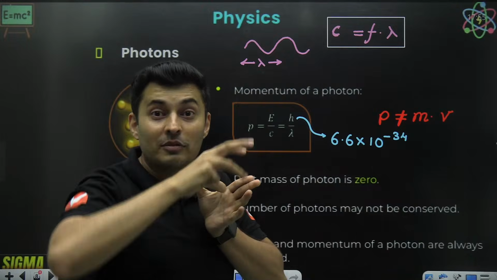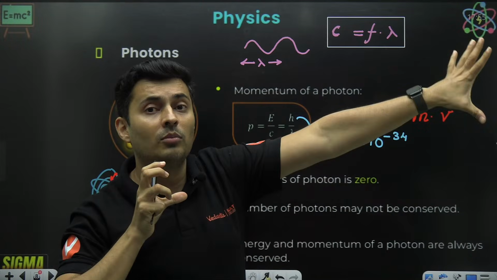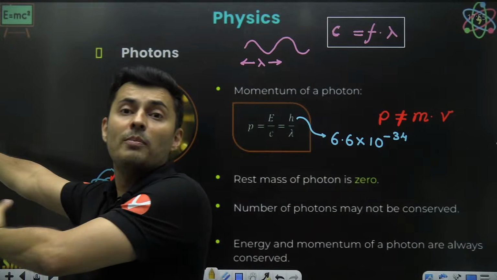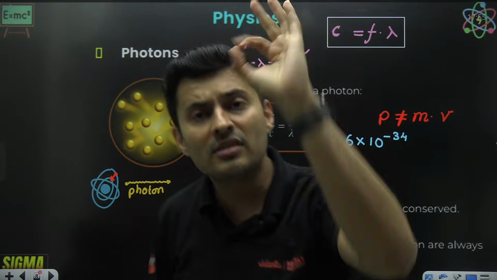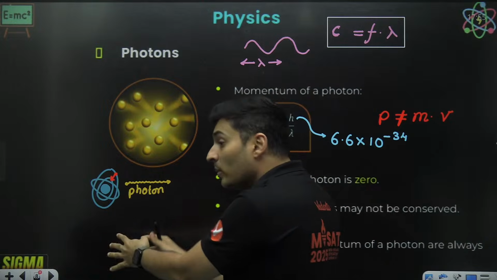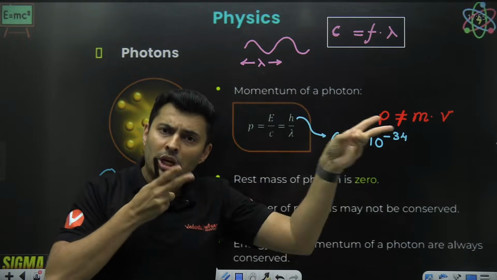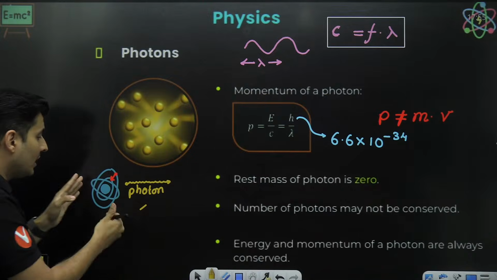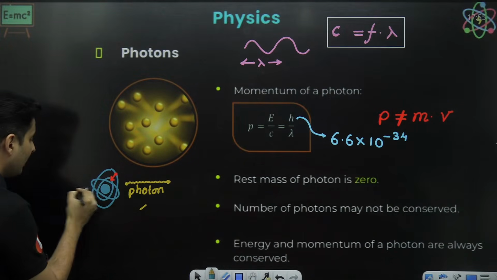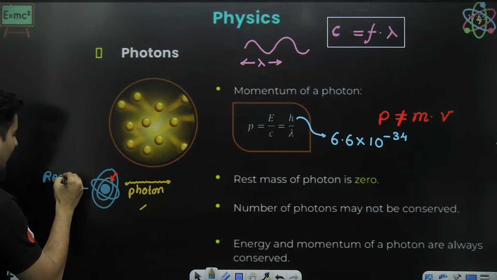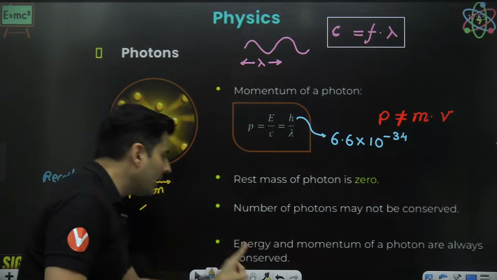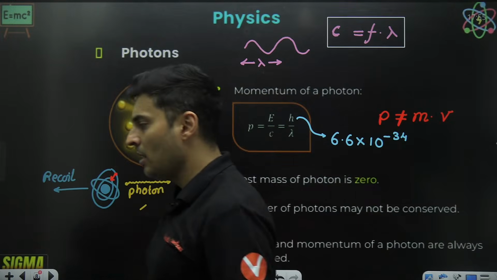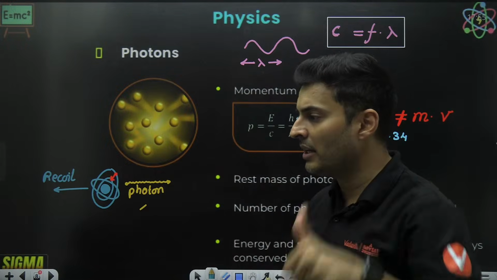Everybody agrees? Or if there is a cannon and it shoots a cannonball like this, what will happen? The cannon will go behind. Yes or no? Same way, here also, the moment the photon is shot, I will feel a recoil behind, and this atom will recoil. And why is it recoiling? To conserve the momentum. Is this absolutely clear?